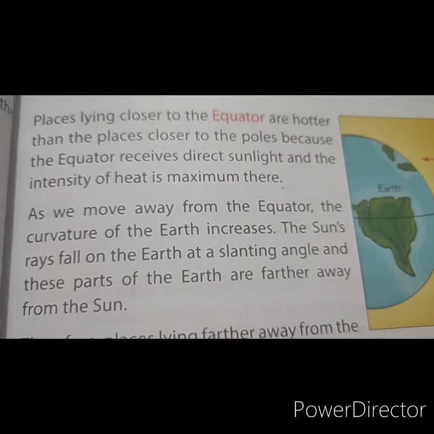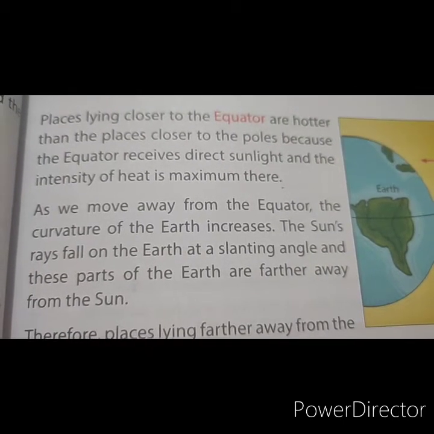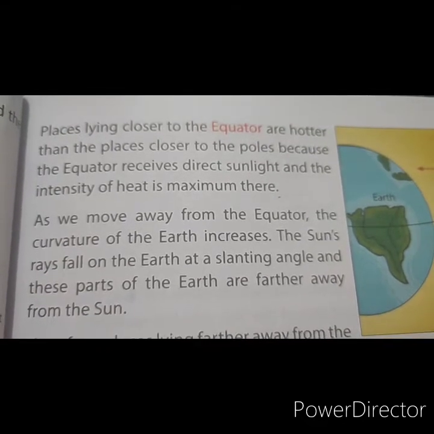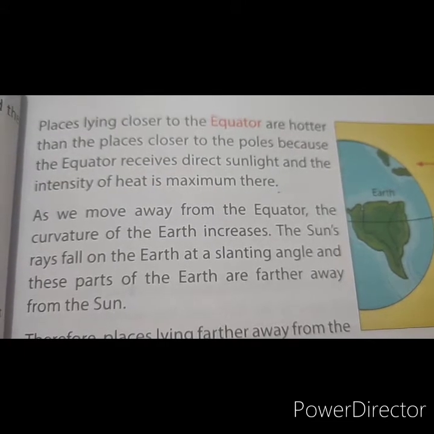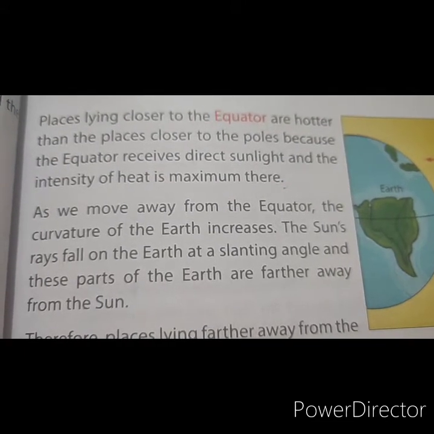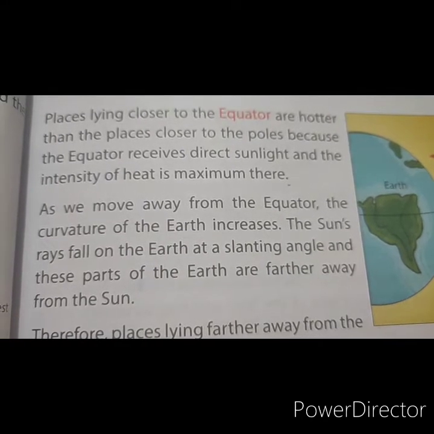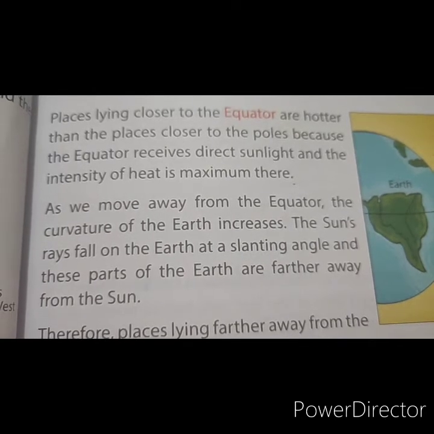Now come to the next page. Places lying closer to the equator are hotter than the places closer to the poles, because the equator receives direct sunlight and the intensity, meaning the power of heat, is maximum there.